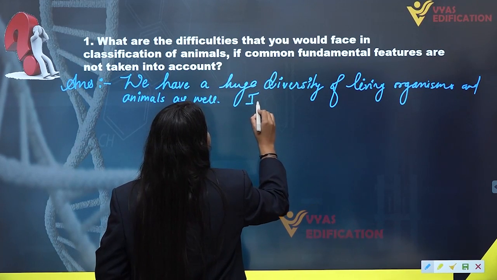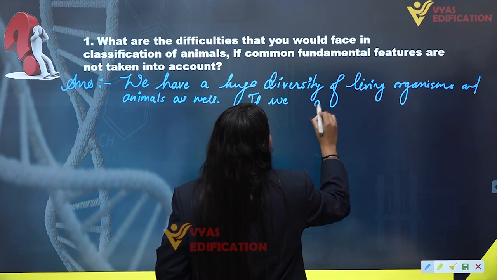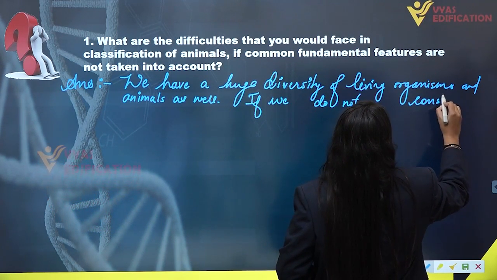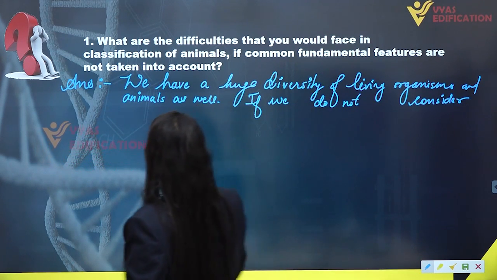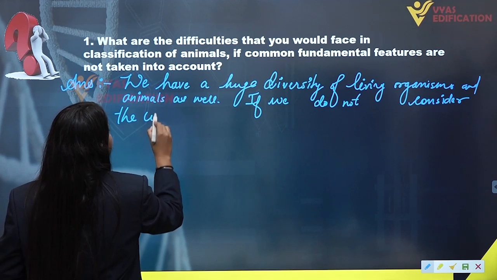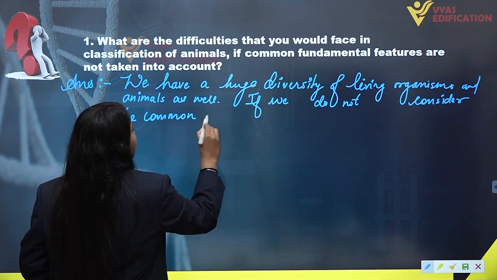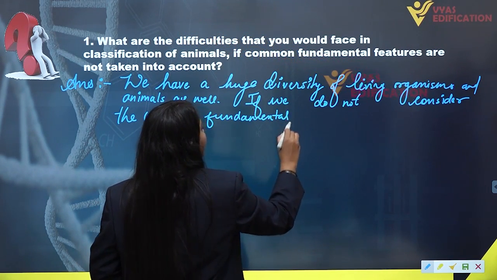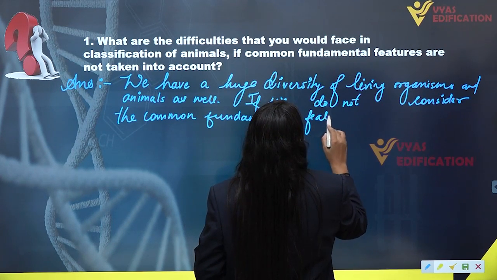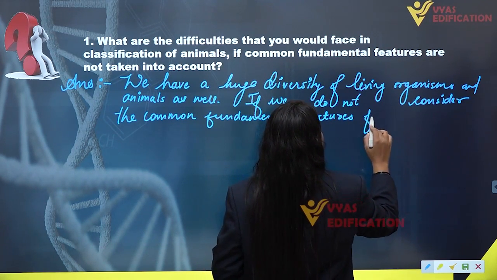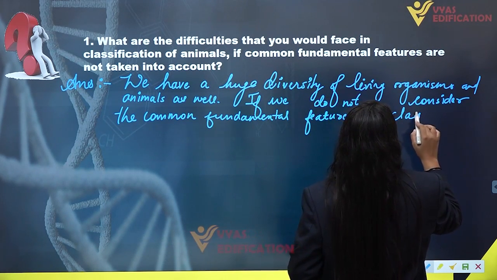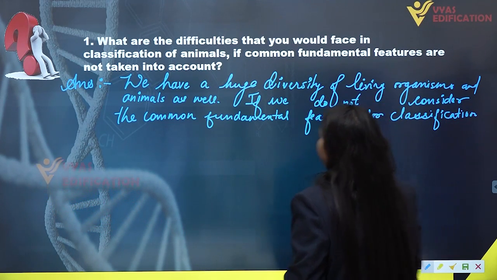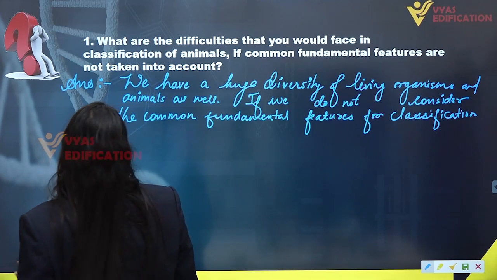If we do not consider the common fundamental features for classification, then it would be impossible to classify or study.